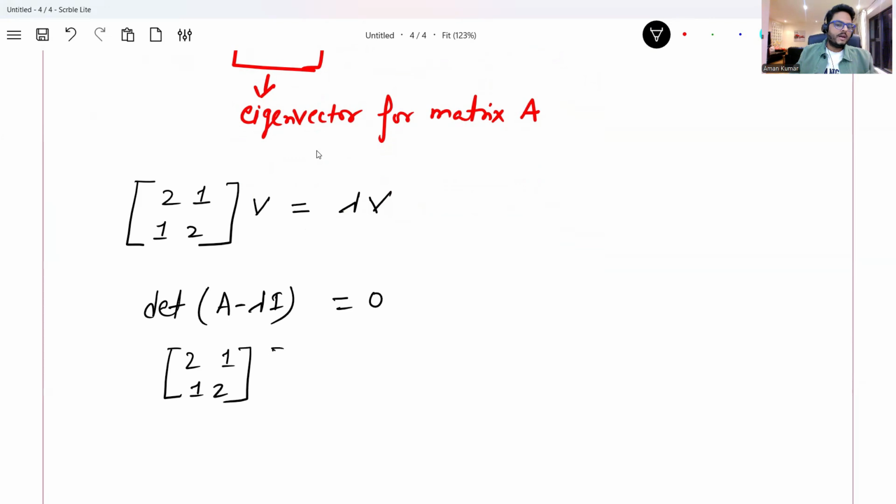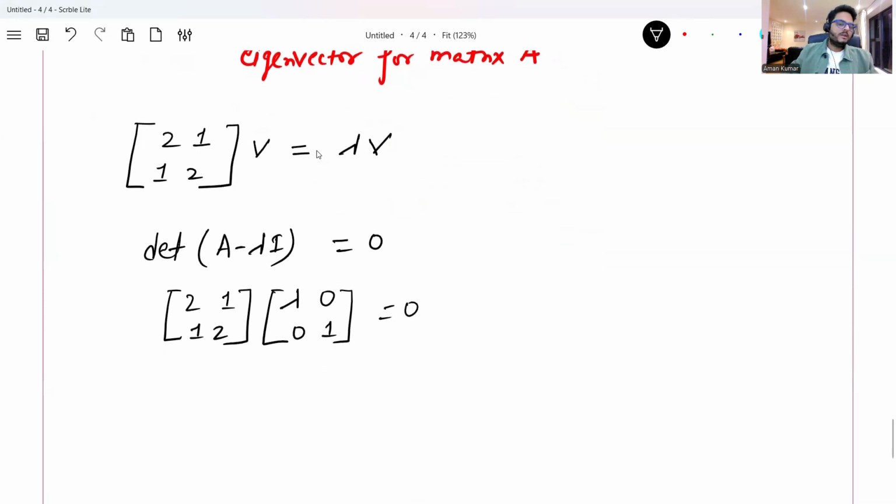What is my lambda I matrix? I can simply say lambda, 0, 0, lambda, because the identity is always 1, 0, 0, 1. And then if I subtract this, it will be 2 minus lambda, 1, 1, 2 minus lambda.